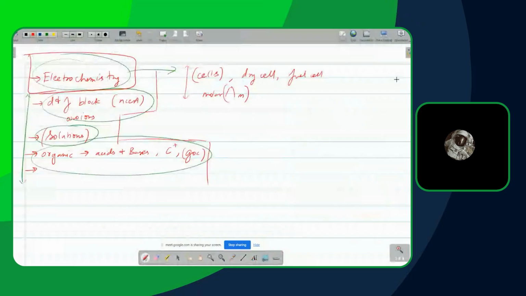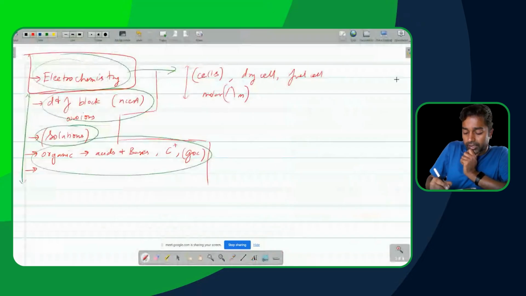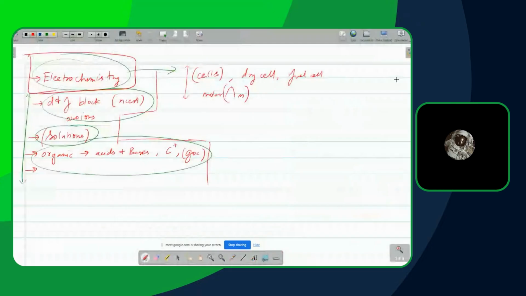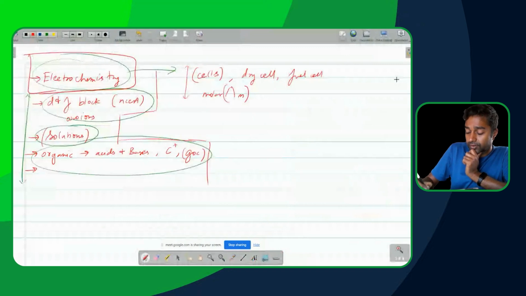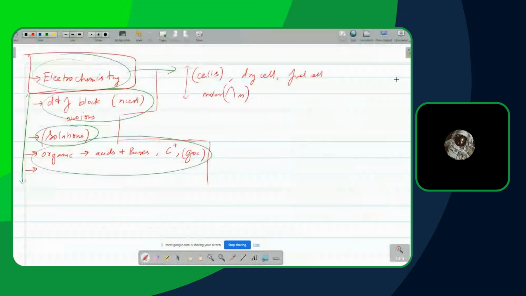No, that's all for now. I think organic was a little left, which was acids and bases. That order of carbocations, etc. GOC basically. Okay, all right.